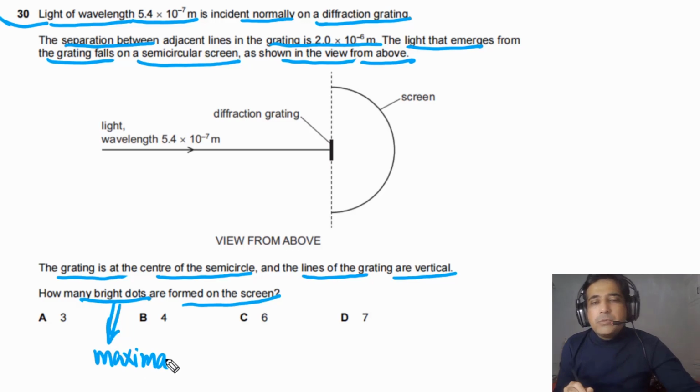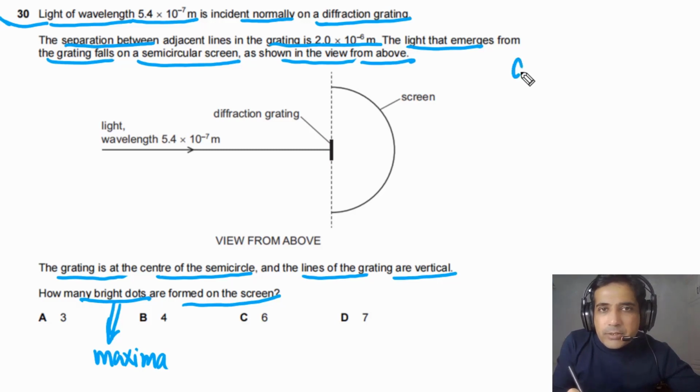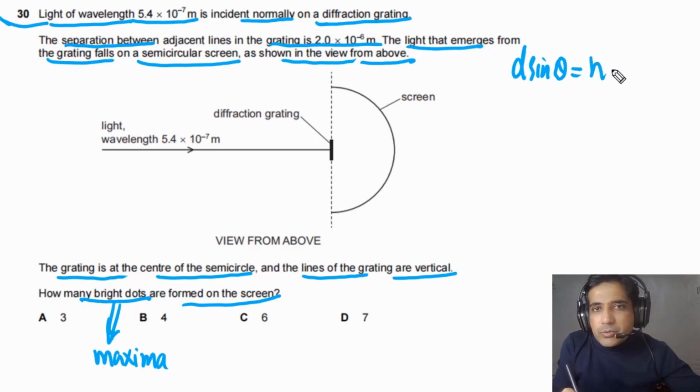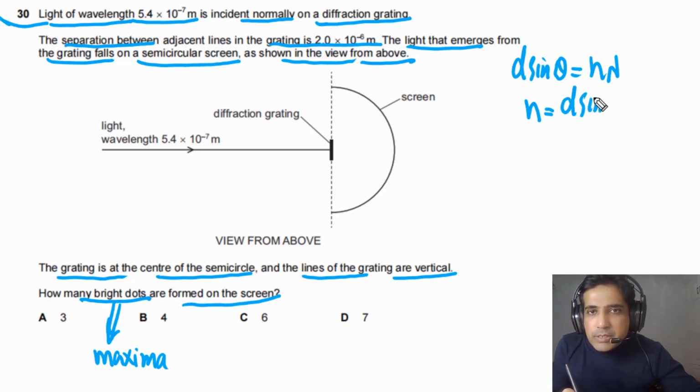So for this question we need to find out the total number of maxima on the screen. This question is about diffraction grating and this is a typical type of question. So you need to understand d sin θ = nλ. In this case, we need to find out the number of bright dots or maxima. So we can say n = d sin θ / λ.